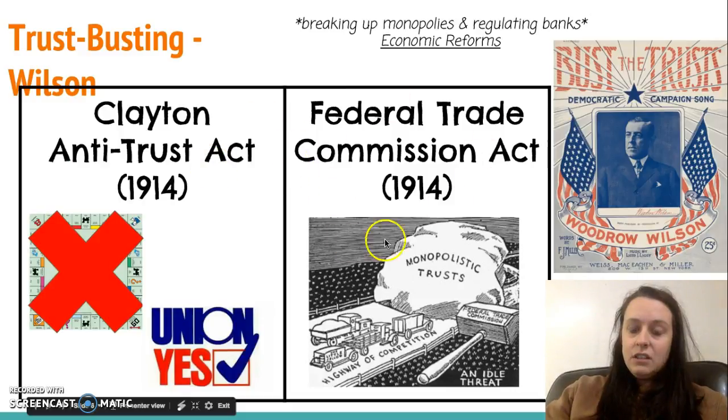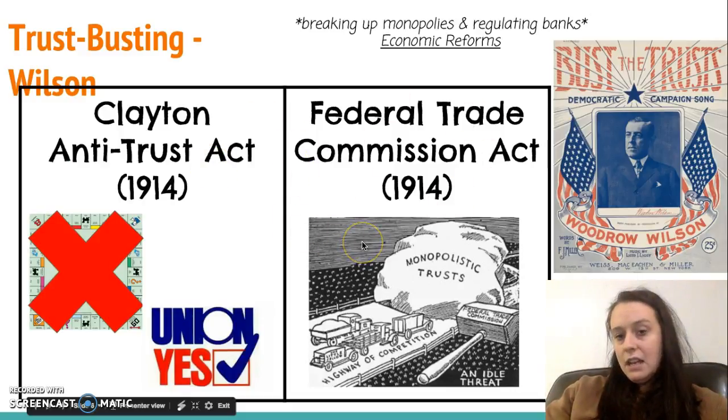So this was a group of senators whose job was to break up these monopolies. You can see the Federal Trade Commission is the hammer, and these monopolies are getting in the way. So they're supposed to get rid of them.